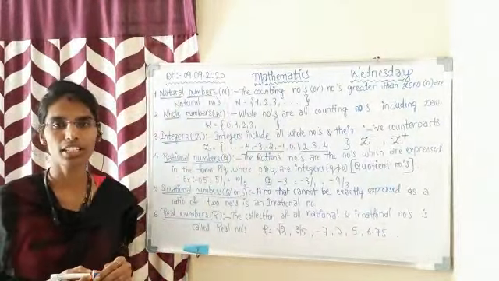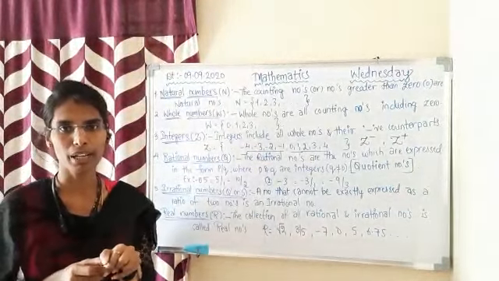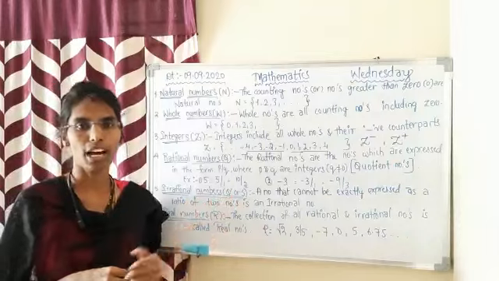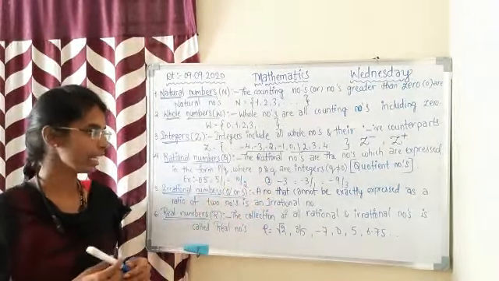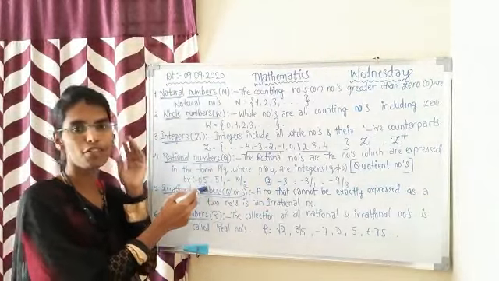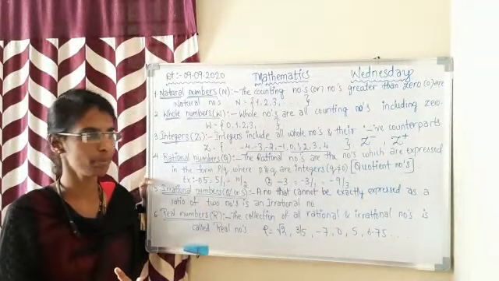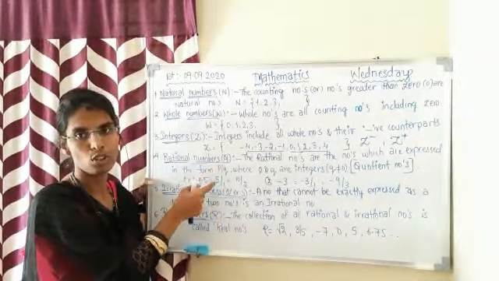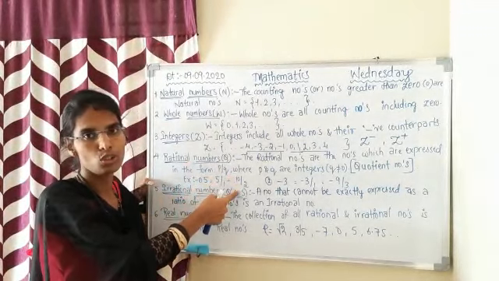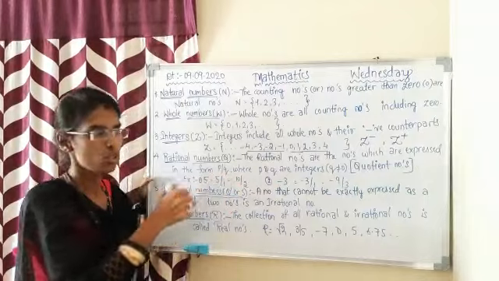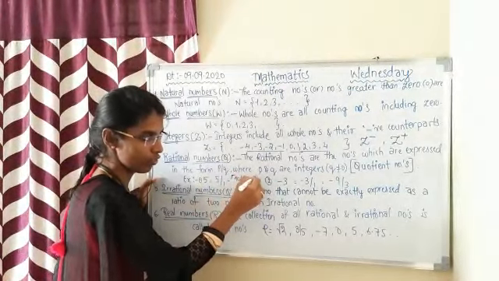Then coming to rational numbers. The rational numbers are the numbers which are expressed in the form of p by q, where p and q are integers and q is not equal to 0. For example, if we take 5, 5 can simply be written as 5 by 1. What is the value of 5 by 1? The value of 5 by 1 is also 5. And we can also write it as 10 by 2. 2 5s are 10, which equals 5 again.